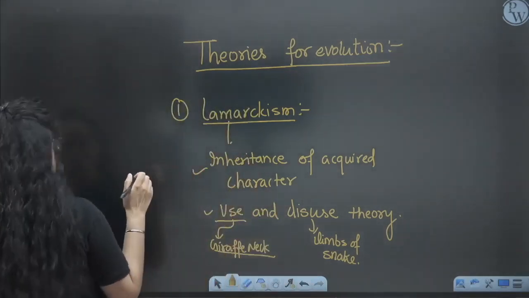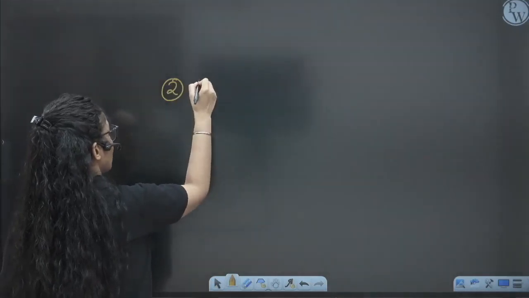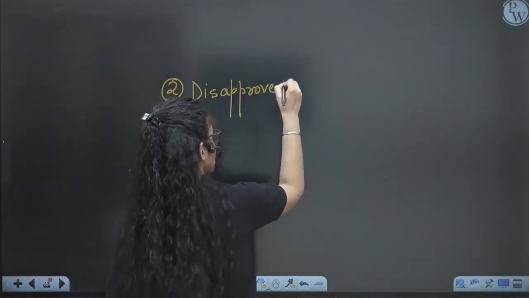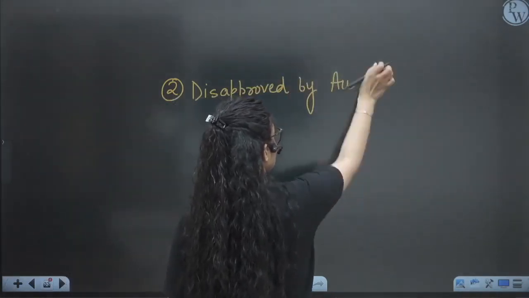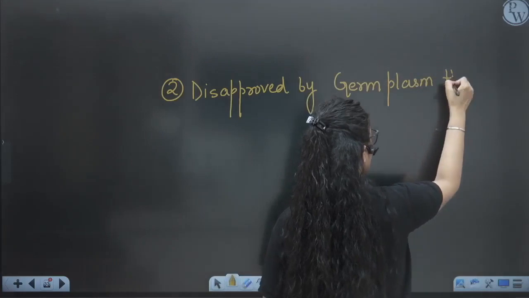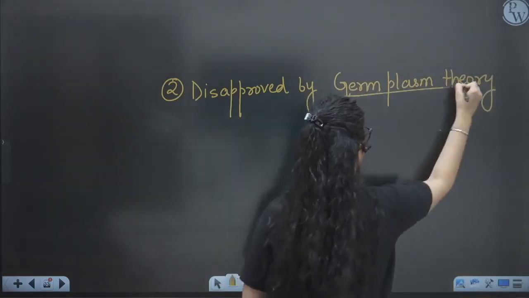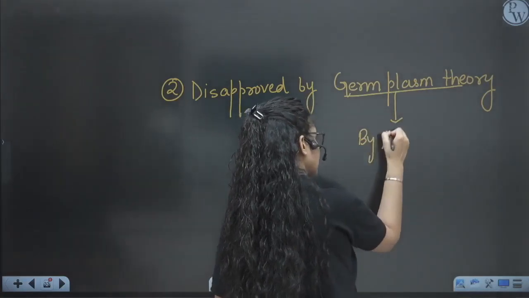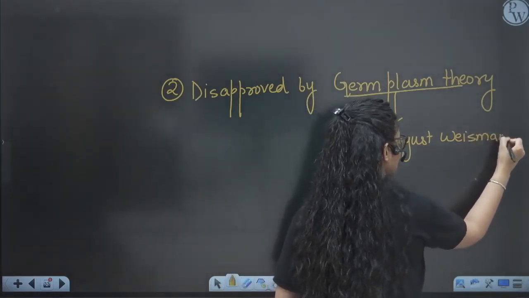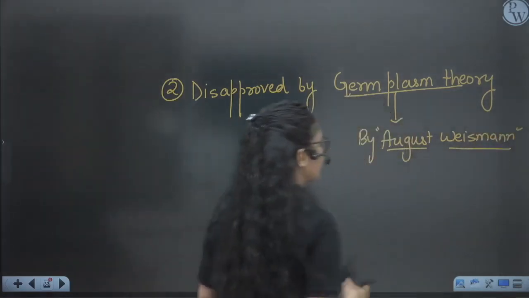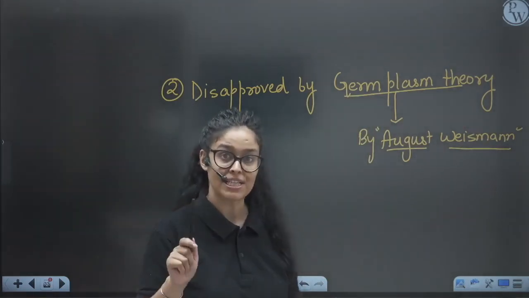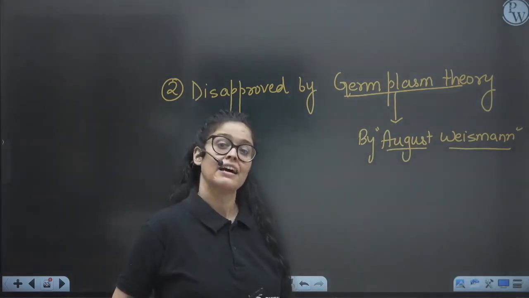But this theory was disapproved by the second theory, the germplasm theory, right? So what is the germplasm theory? It was given by August Weismann. What he actually talked about is that not all the acquired characters that we acquire throughout life will be transmitted, unless the change is there in the gametes, right?